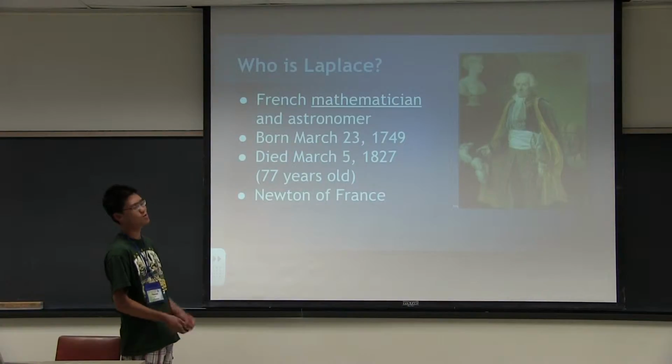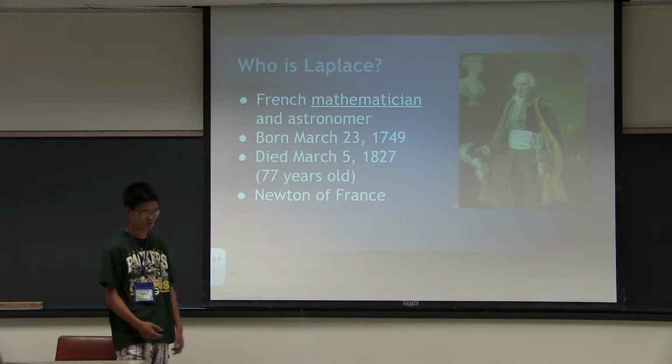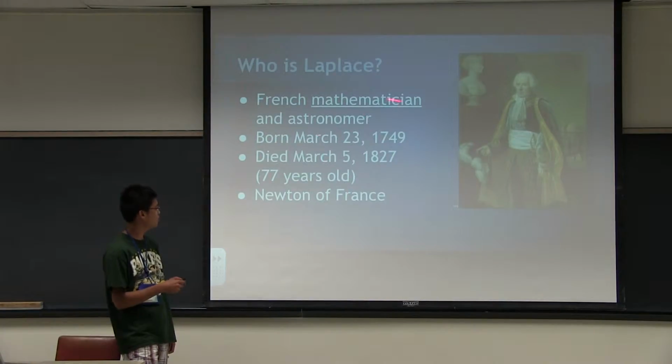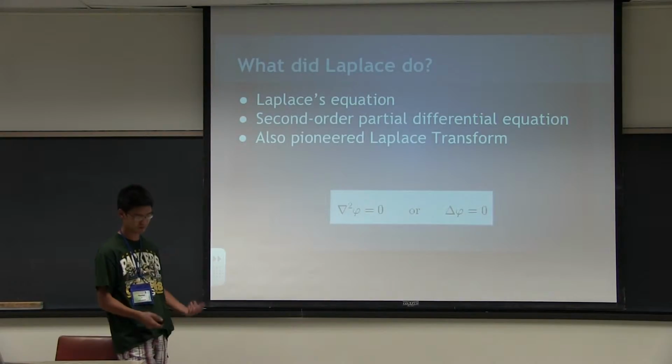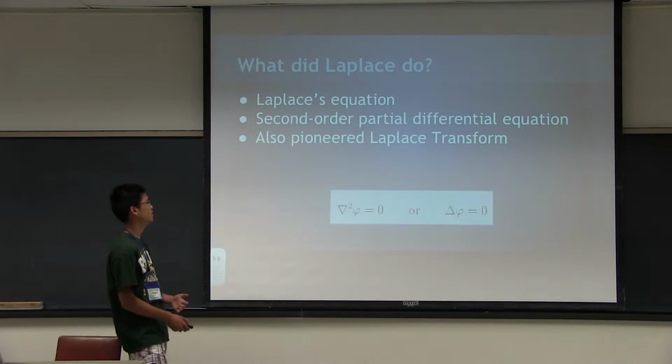So who am I going to talk about? I'm going to talk about the French mathematician and astronomer Laplace. You can see, born March 23rd, 1749, died March 5th, 1827, and he's considered by some as a Newton of France. Okay, so what did Laplace do exactly?